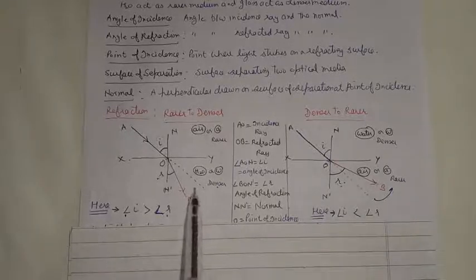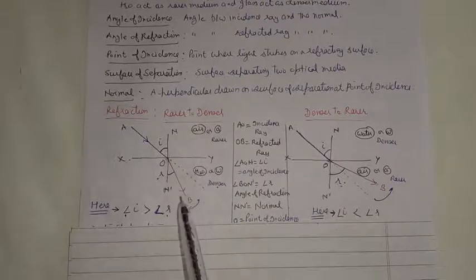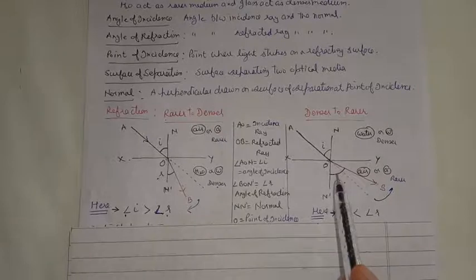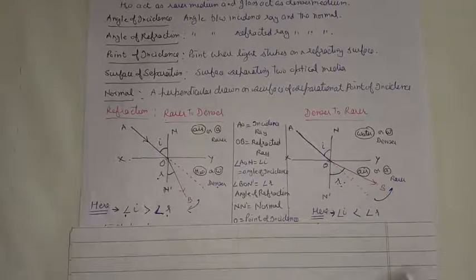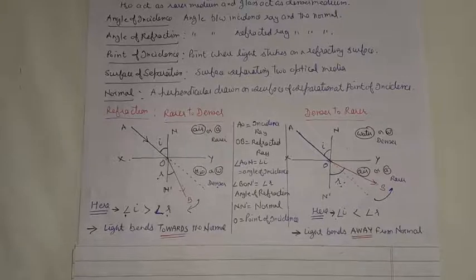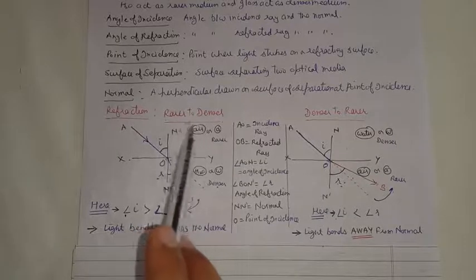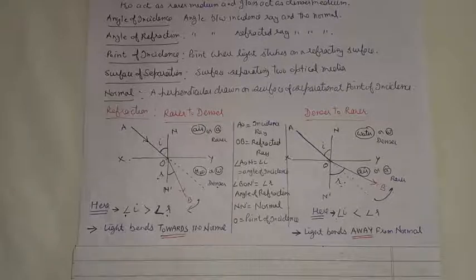So these are the two types of refraction. In one, rarer to denser, the light ray bends towards the normal. Second is the denser to rarer, in which the light ray bends away from the normal. So in our day-to-day life, we primarily come across these types of refractions when light goes from the rarer to the denser medium.